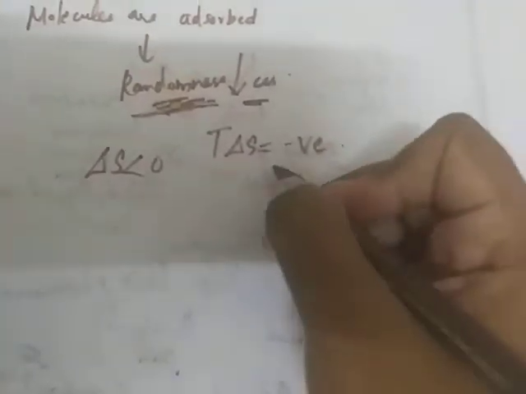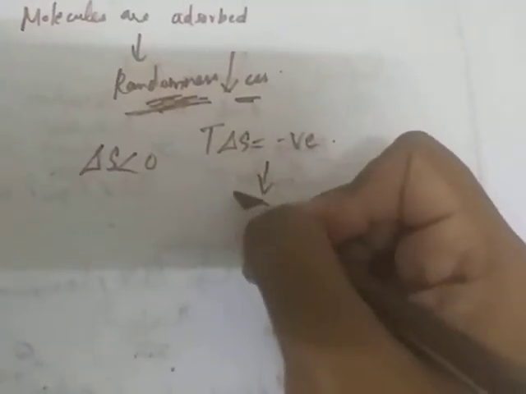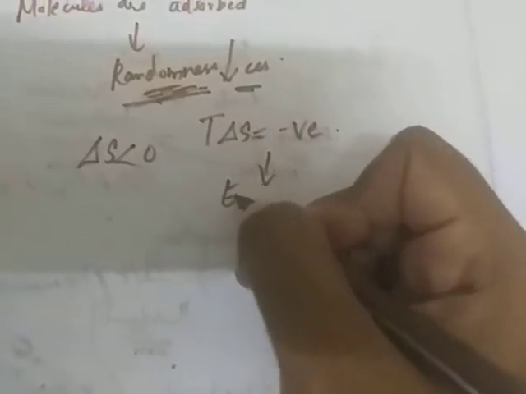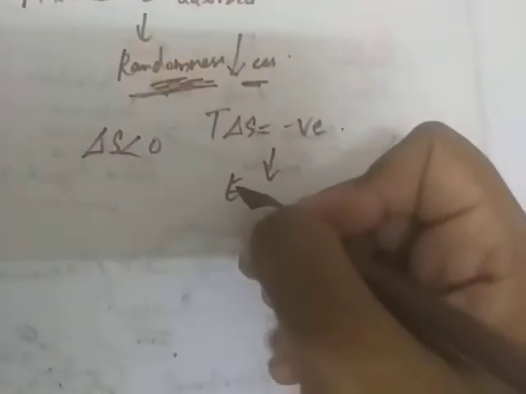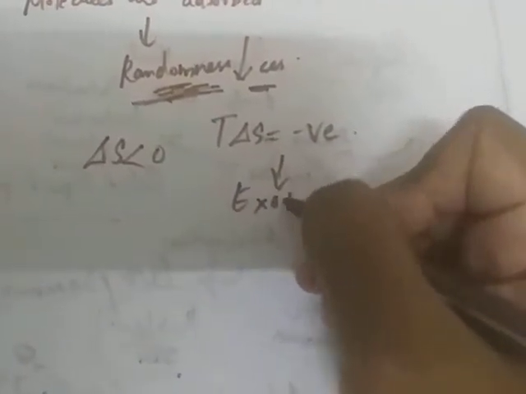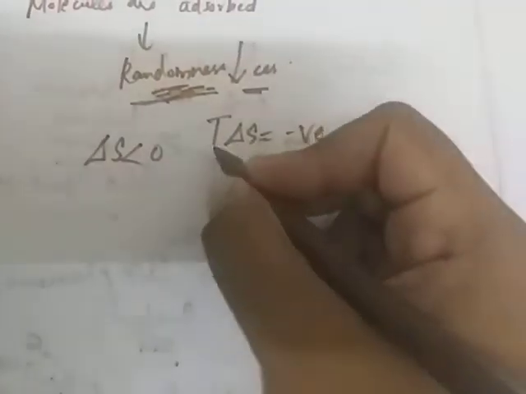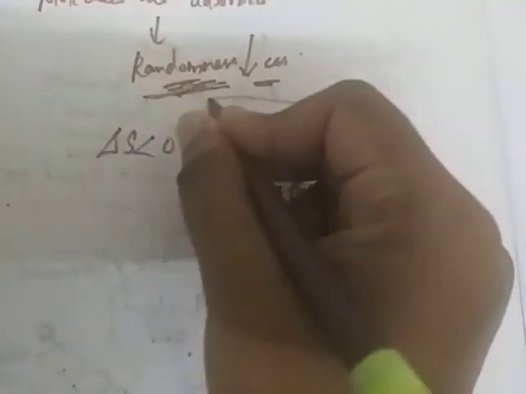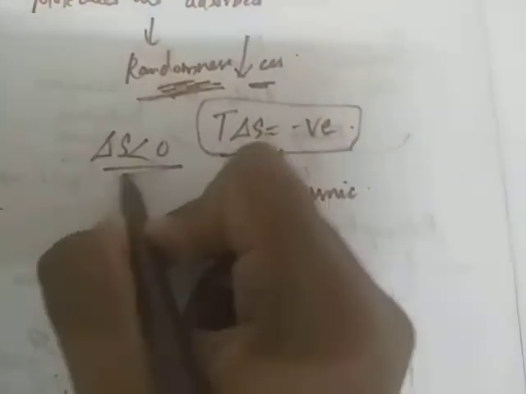So this process is an example of an exothermic reaction. Why is it exothermic? We have already studied in thermodynamics that whenever delta S is less than 0, the equation automatically falls under exothermic.